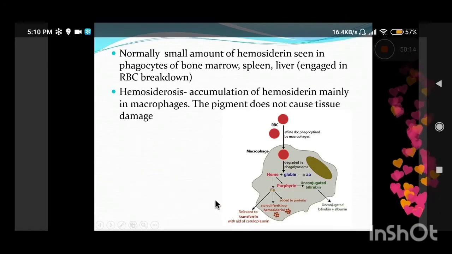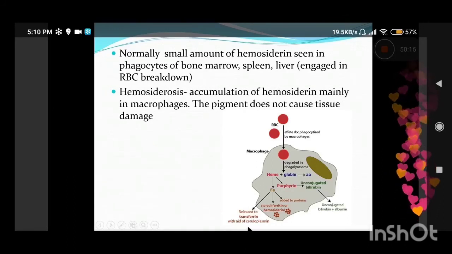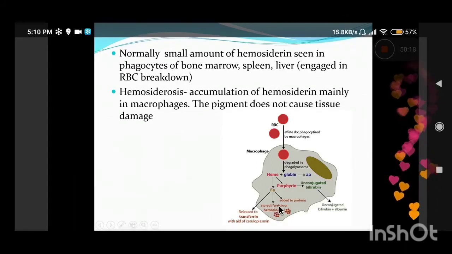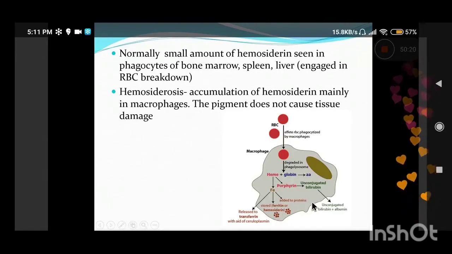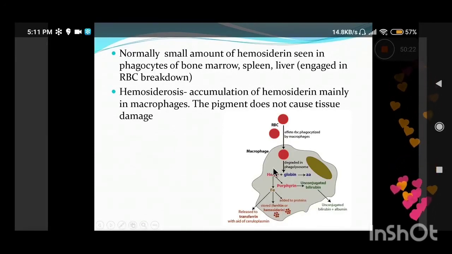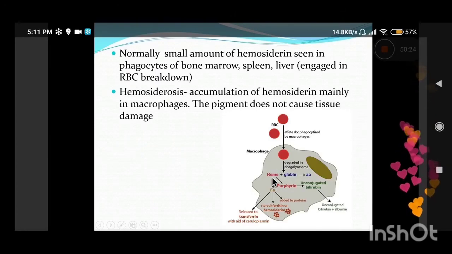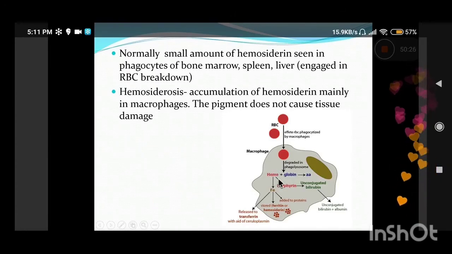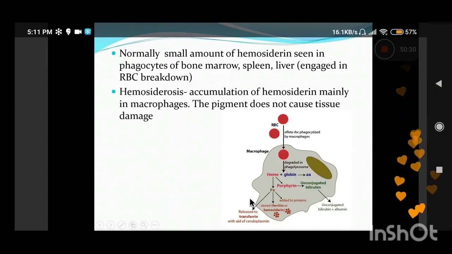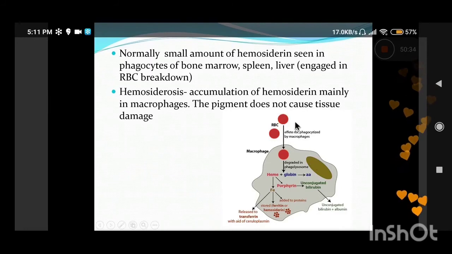It binds to transferrin and is transported wherever it is required. Or it undergoes storage in the form of ferritin or hemosiderin. The rest of the heme undergoes degradation to form bilirubin. The heme degradation pathway is very important. You must have already read it in your biochemistry.